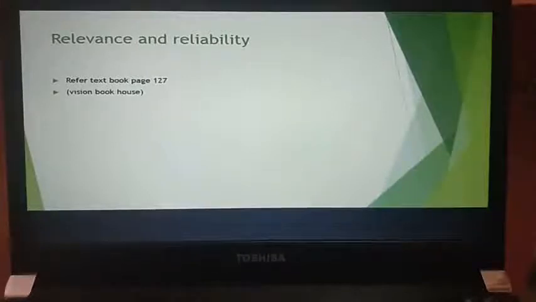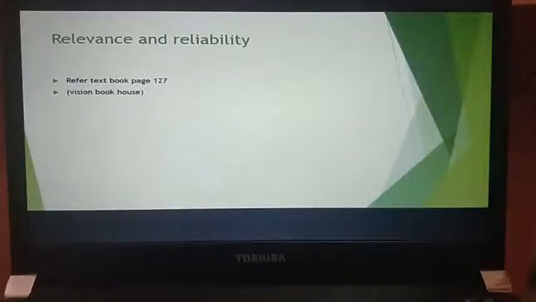So in your relevance and reliability, again you have the same thing: how relevant the information is, how you need to test the assertion or control directly, how you need to test for understatement or overstatement in case there is an occurrence of it, and the timing of the audit procedure that is used to test the assertion or control. All of this needs to be taken into consideration in terms of relevance.